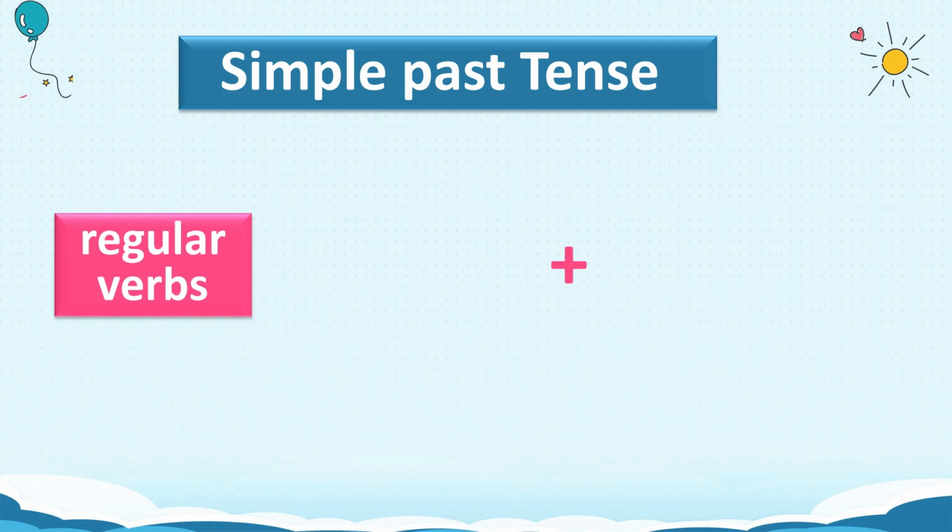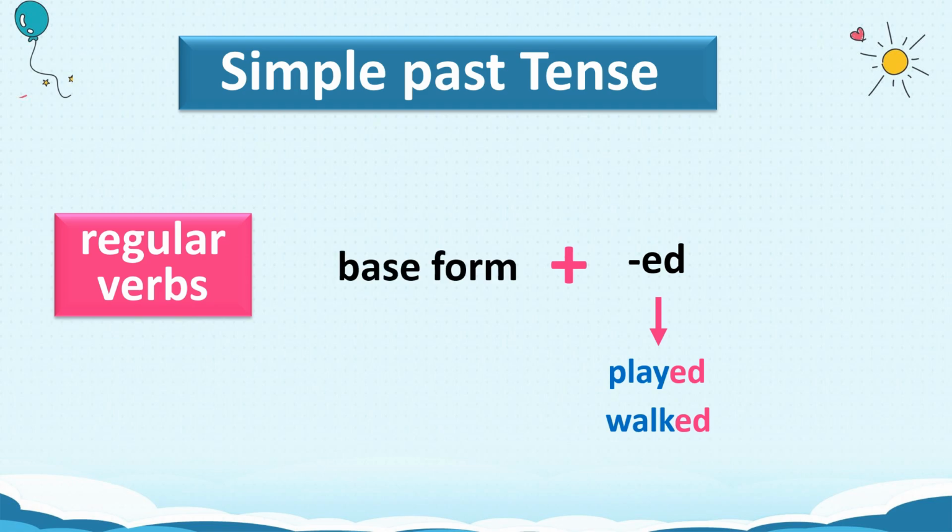Regular verbs are verbs that form their past tense by adding ed to the base form, like played, walked. We learned them completely in the previous video. The link is in the first comment.